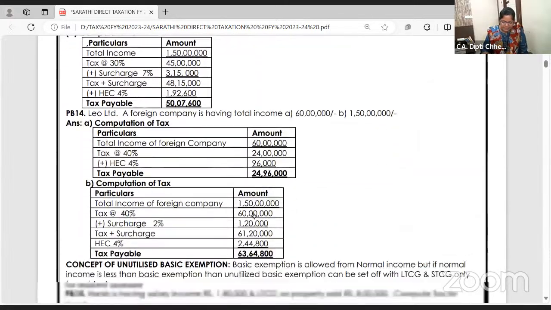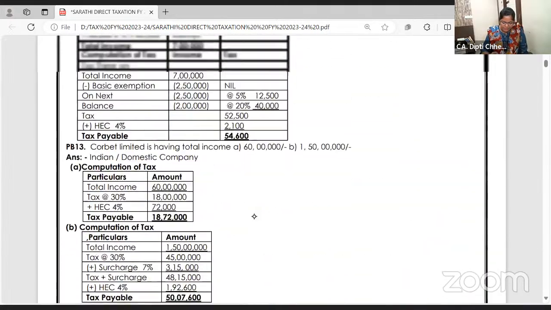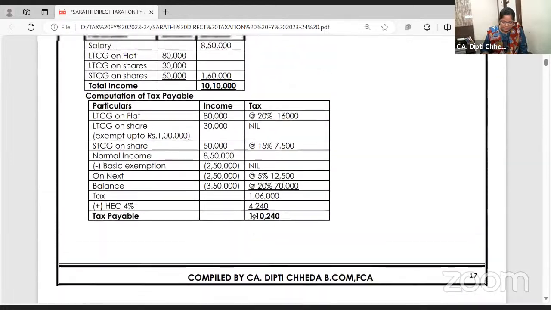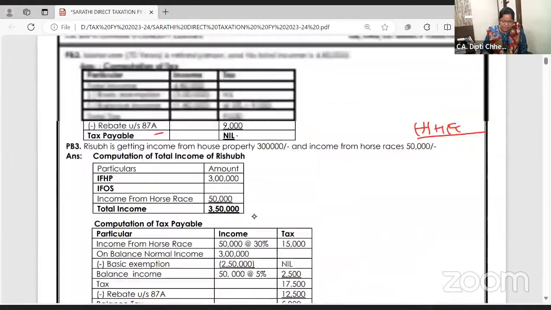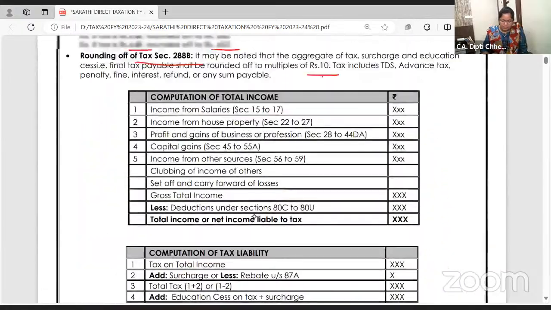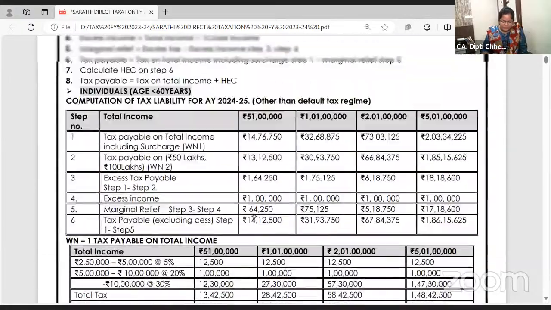One second. See, these are all tax calculations. One minute. It will happen only after surcharge. The format of marginal relief.